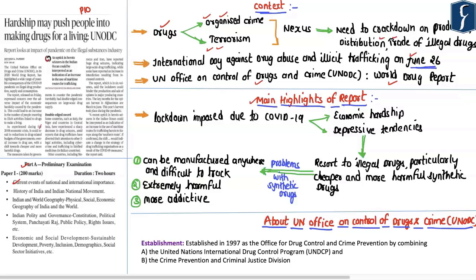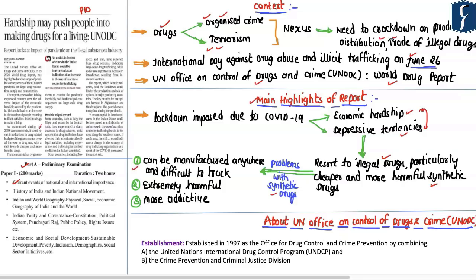Now this report highlights that the lockdown imposed due to COVID-19 has not only caused economic hardship, but it has also led to depressive tendencies among the people. On account of these two factors, there is a greater propensity among the people to resort to illegal drugs. In particular, people have resorted to synthetic drugs. Now, there are a number of problems with respect to these synthetic illegal drugs.